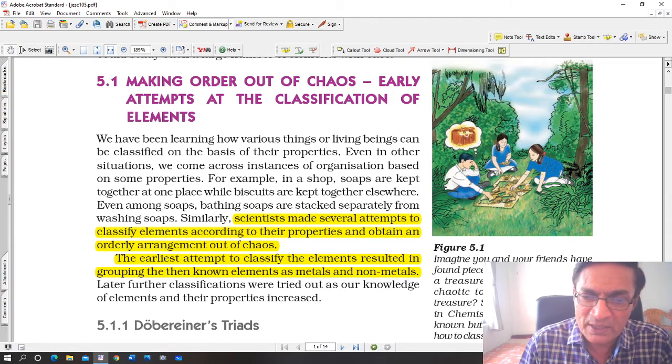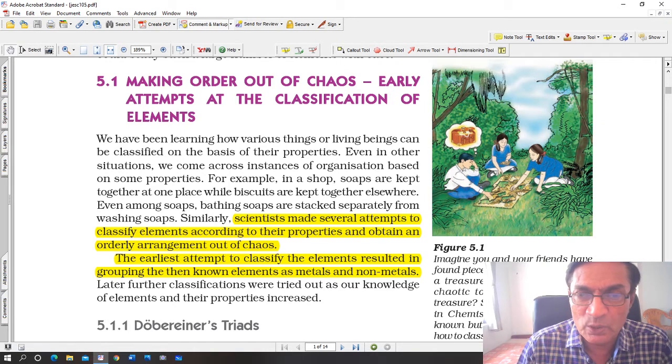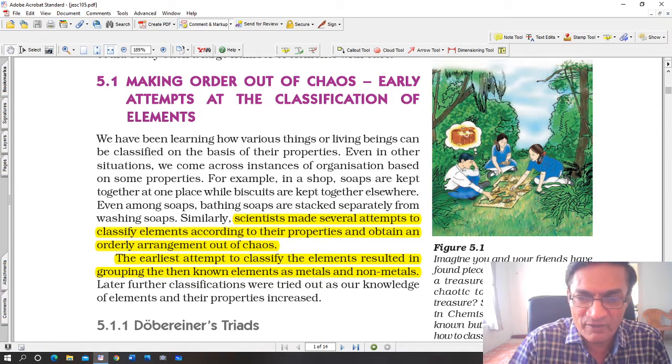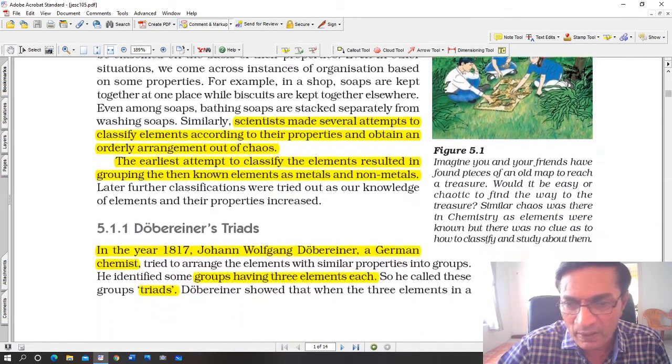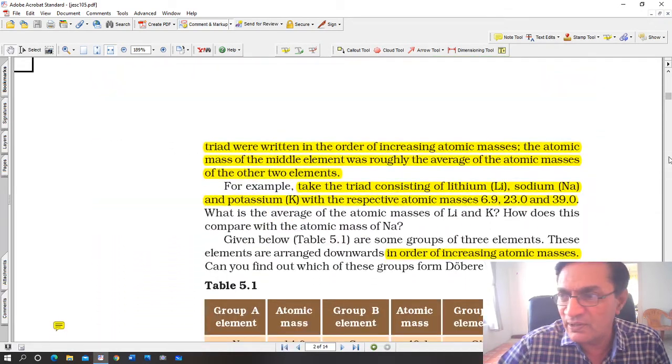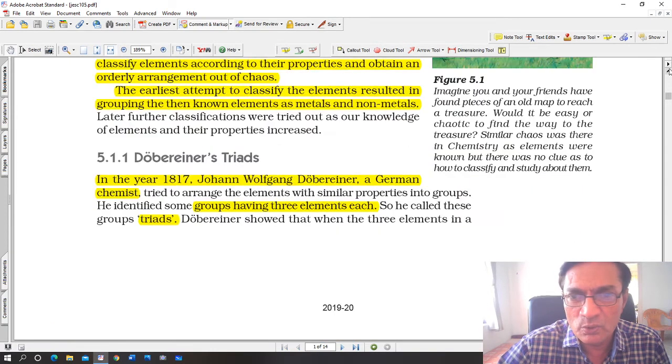So the earliest attempt to classify the elements resulted in grouping the then known elements into metals and non-metals. Later, further classification was tried out as our knowledge of elements and their properties also increased. Now, Döbereiner's classification of elements into triads.